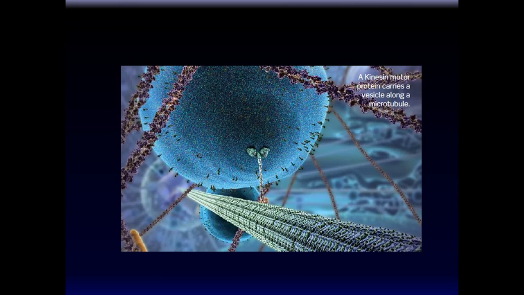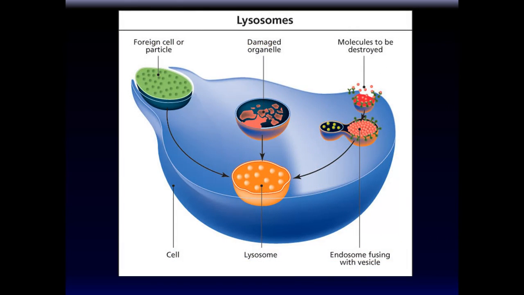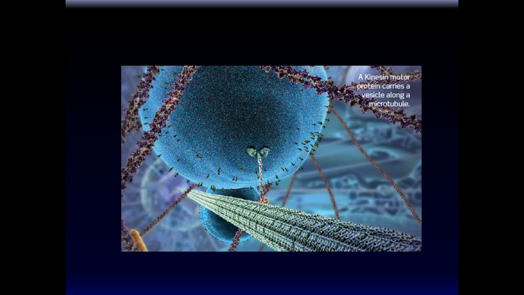Now, how do these things move in the cell? How does this go from here? How does this connect? How do things move? Things move inside the cell because there's a network of highways like this. There are microtubules, and various different webby-like things, all scattered throughout the cell. Proteins attach to, for example, this vacuole, and this is a protein. It's like a taxi. It's a mover protein which attaches to this, and kind of walks on this microtubule. This is a kinesin motor protein.